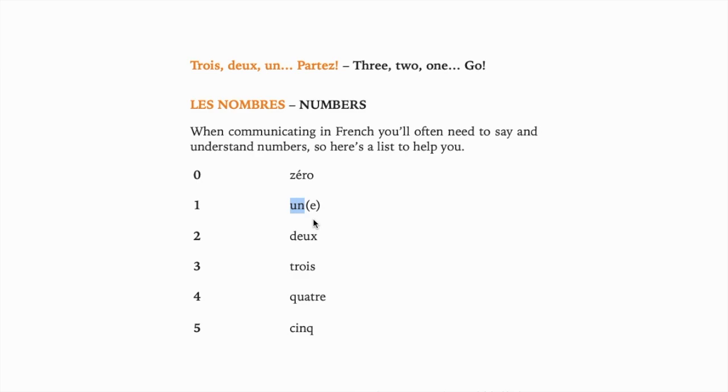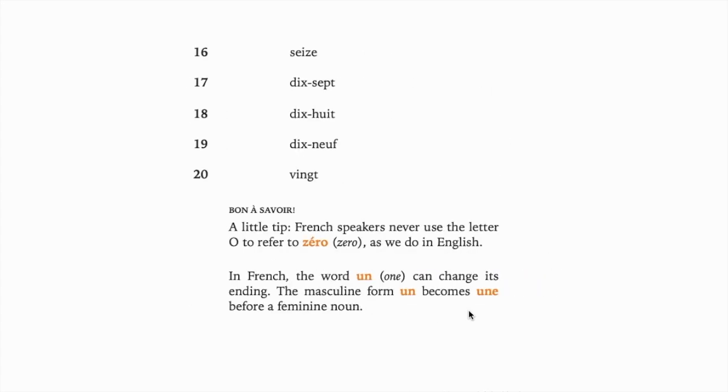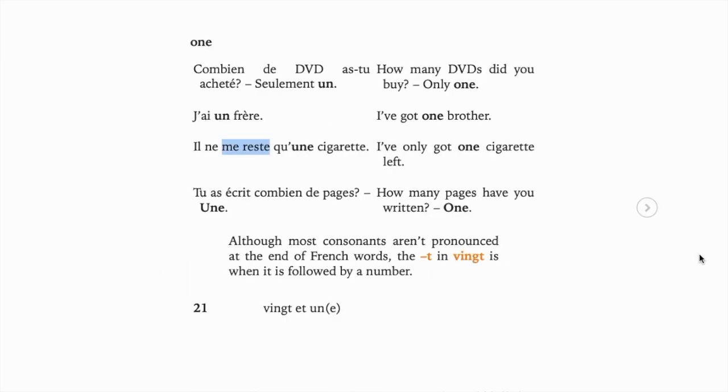Zéro, un, or une. This also is similar to our indefinite article, right? To specify quantity. Une fille or une pomme, un garçon. Okay, right? 2, 3, 4, 5, 6, 7, 8, 9, 10, 11, 12, 13, 14, 15, 16, 17, 18, 19, 20. Okay. Something that we know is 21. So there is a 21, there is also 21.